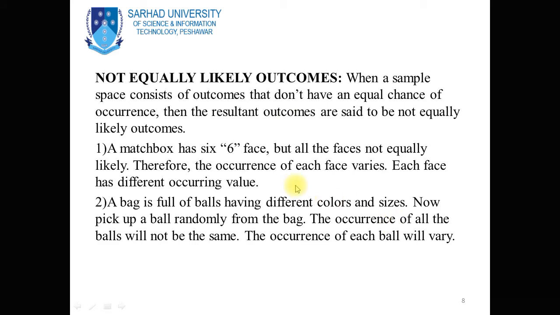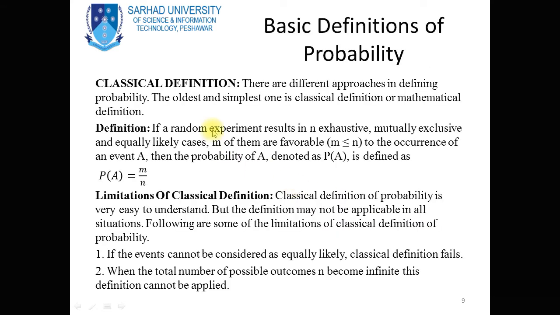Now, the basic definitions of probability. One is called the classical definition. There are different approaches in defining probability. The oldest and simplest one is the classical definition or mathematical definition.